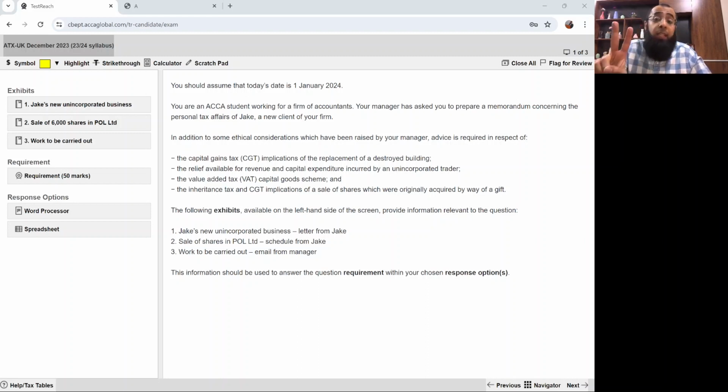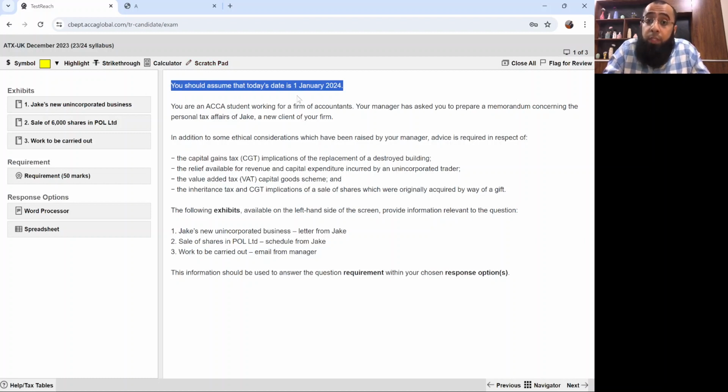See, this is the second time we are doing past papers. We have already done these questions when we were doing topical practice. Now we are doing these past papers again so that you get an idea of how you have to deal with a complete paper. Once you watch 5 complete papers with me, then you have to do 3 mock exams on your own, and then you have to send them for marking and feedback. Okay, so let's start with this first question, which is a question of December 2023 attempt. Let's start with it. You should assume that today's date is 1st January 2024.